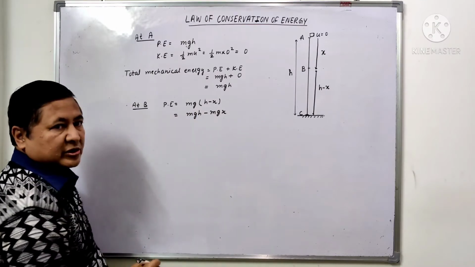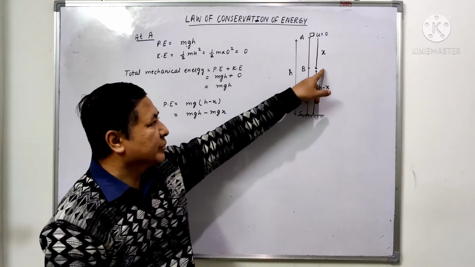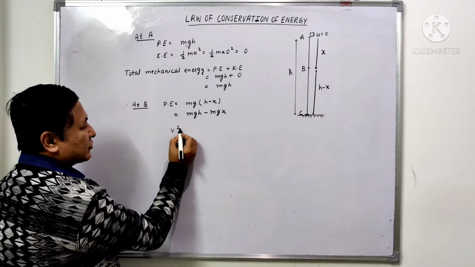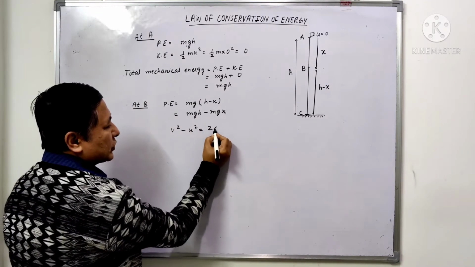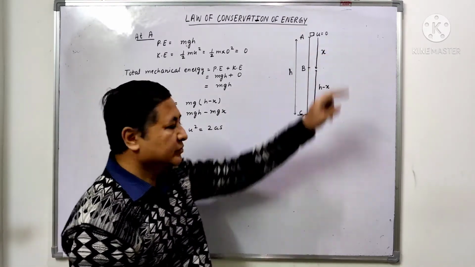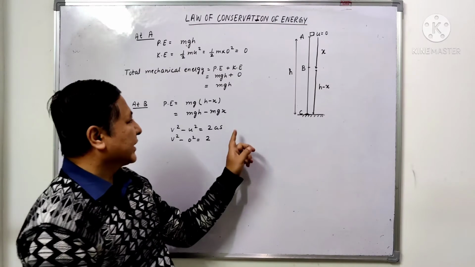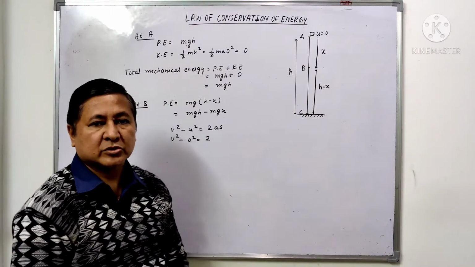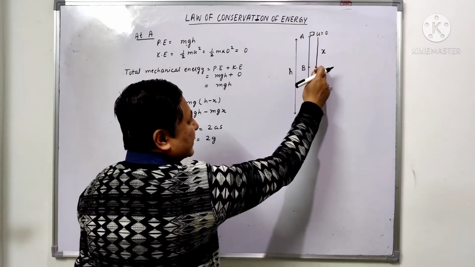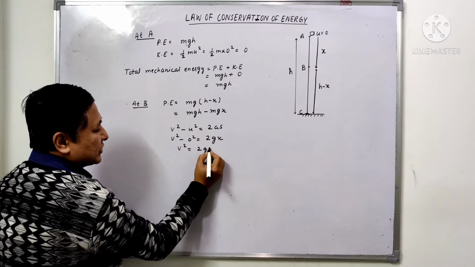So this is the potential energy. Now to calculate the kinetic energy, we need the velocity of the object at B. For that we will use the third equation of motion, that is v square minus u square equals 2as. V square minus u square, initial velocity of the object was 0, so it is 0, equals 2, and a, since the acceleration is due to gravity, that will be equal to g, and the distance traveled is from here to here, that is x. So v square is equal to 2gx.